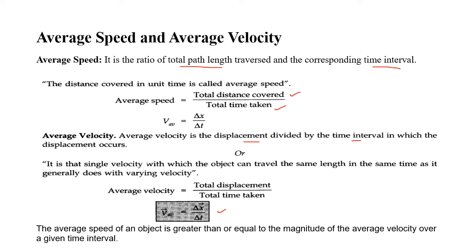V average vector has direction detail. This vector gives you the direction of displacement: del x vector divided by del t. The average speed of an object is greater than or equal to the magnitude of average velocity over a given time interval.